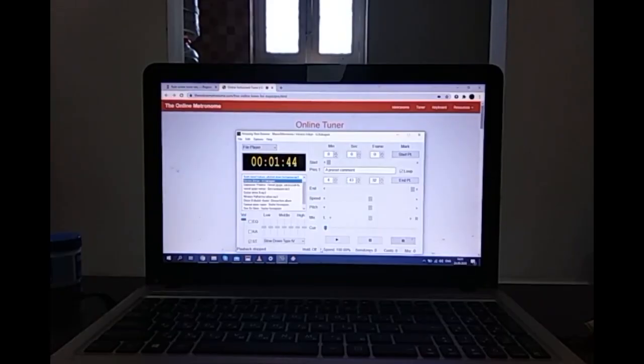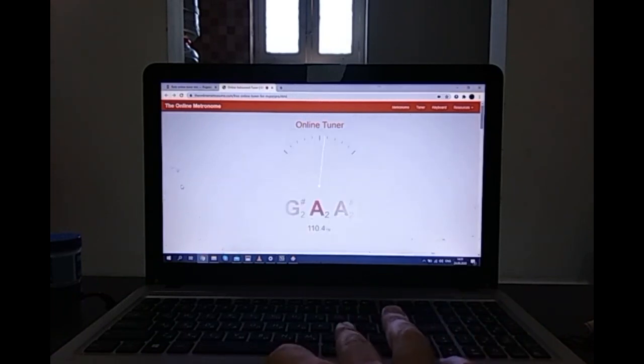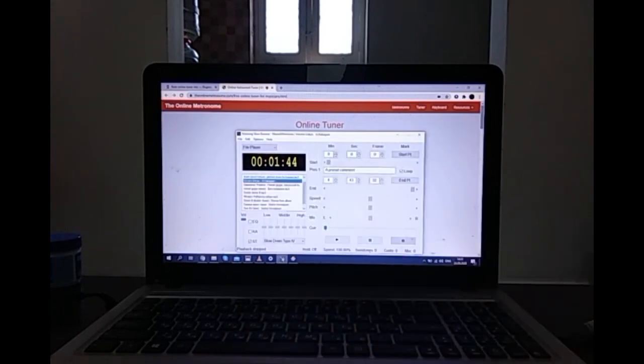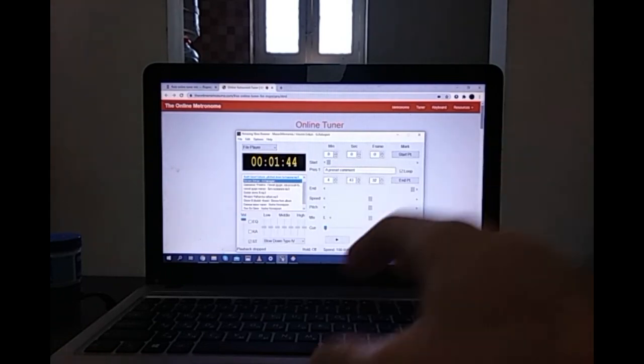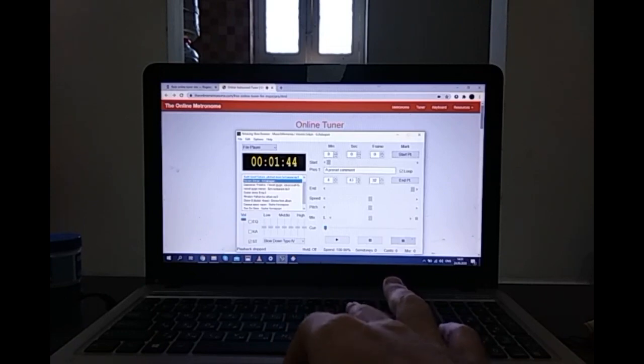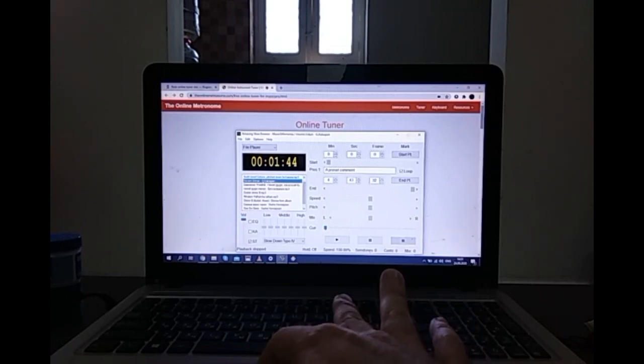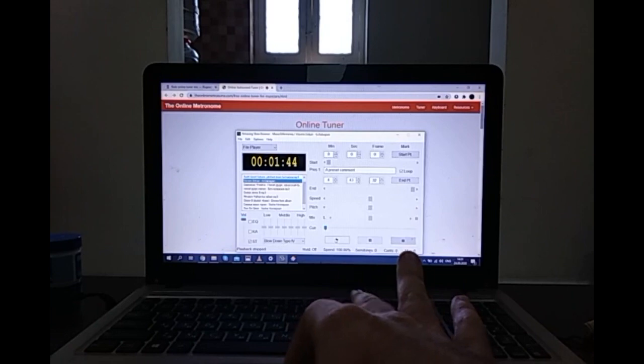Another way for you could be starting again the online tuner, like here, and then I'm starting my player, and then we can play the same melody so that the online tuner could catch the key of the drone. So we will look now what it shows us if I play again the Over den Khan.